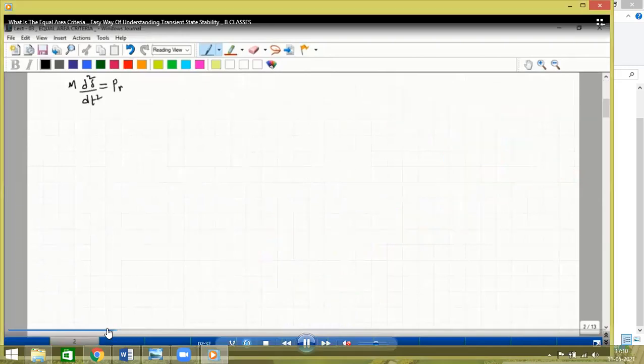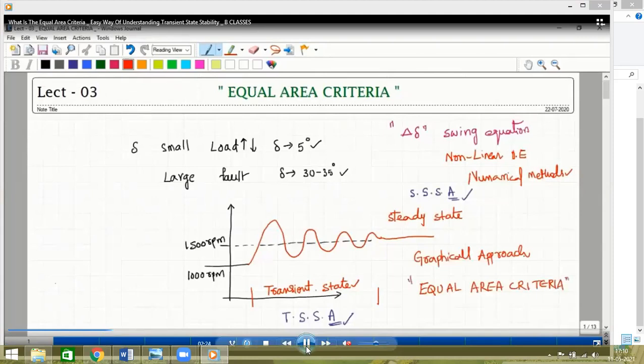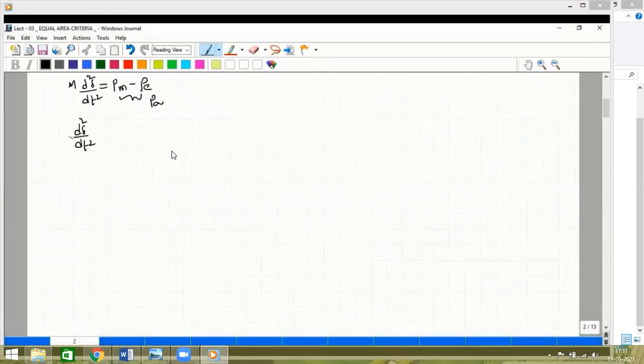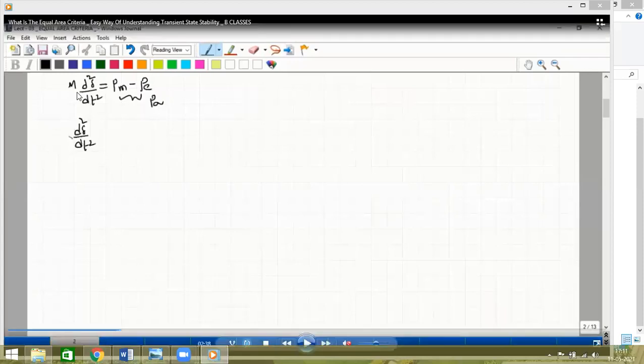Now, let us check this one. Here we have mentioned that the graphical approach is nothing but the equal area criteria. Sir, what explanation do I have to give? The graphical explanation of the transient behavior of the power system is called the equal area criteria. So how do we explain the equal area criteria derivation? You must start. I referred to all the textbooks, and this is the derivation which we are doing right now. Online is the easiest one. So what is the swing equation? As a student, you have to remember the swing equation formula. M, moment of inertia.